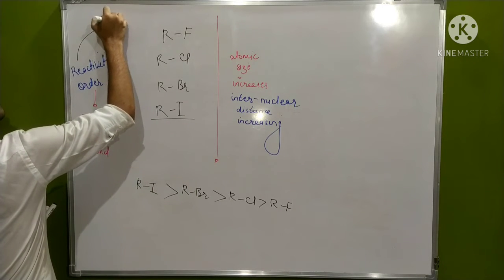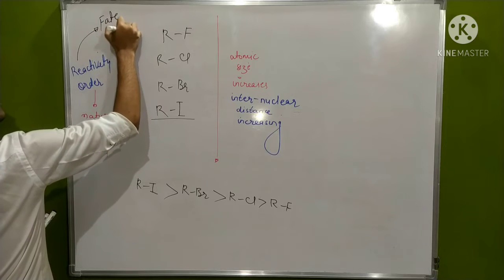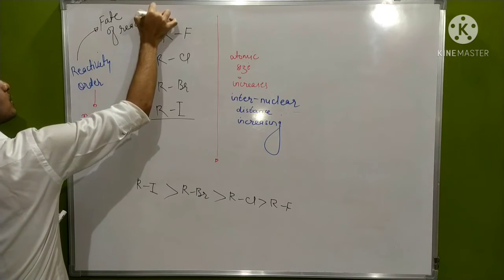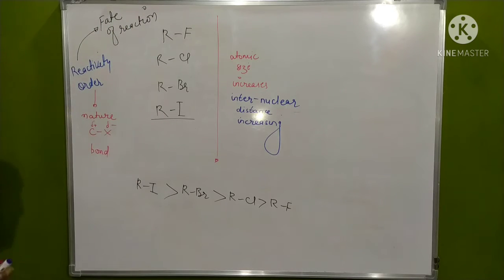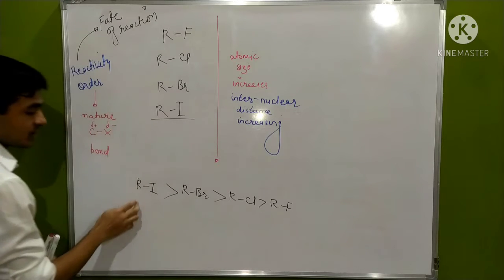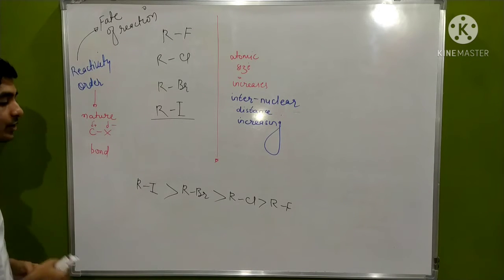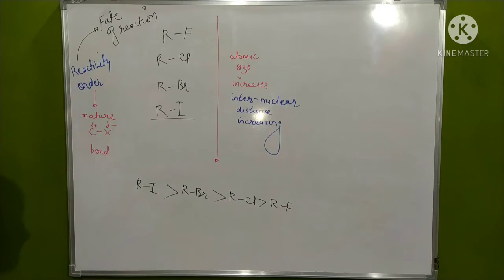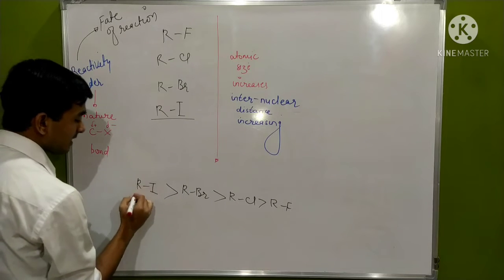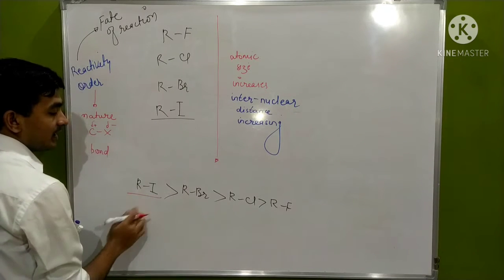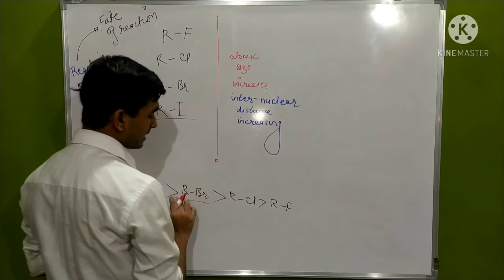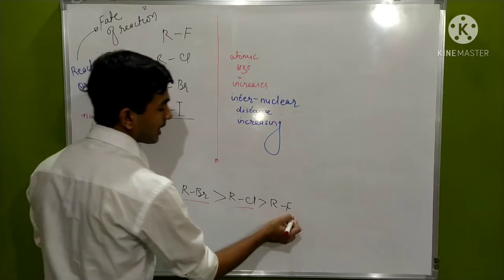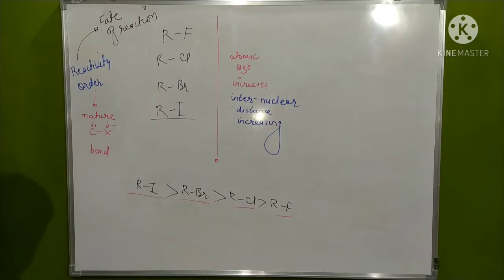It tells the fate of the reaction, meaning how the reaction will proceed. In this reactivity order, the alkyl iodides have more electronegativity difference between the atoms due to their size and distance, so they are more reactive. Then come alkyl bromide, alkyl chloride and alkyl fluoride.